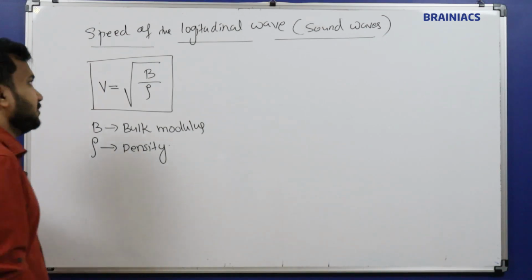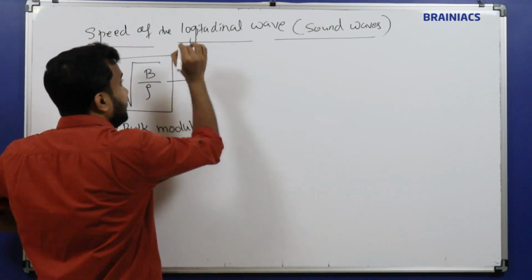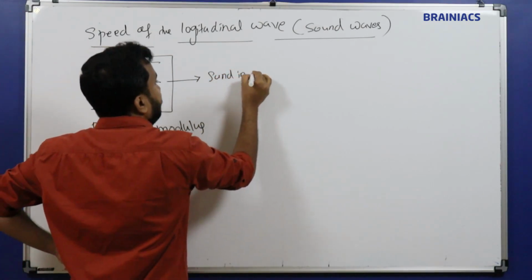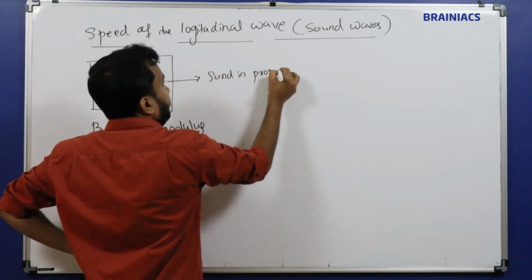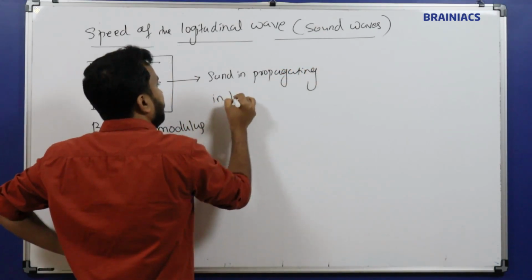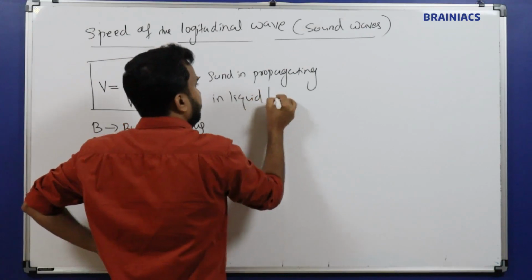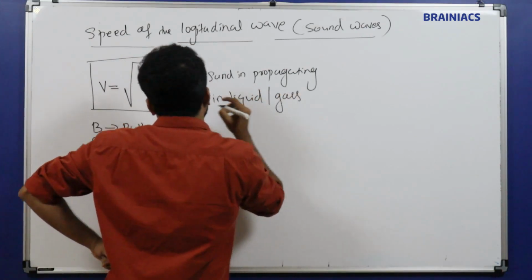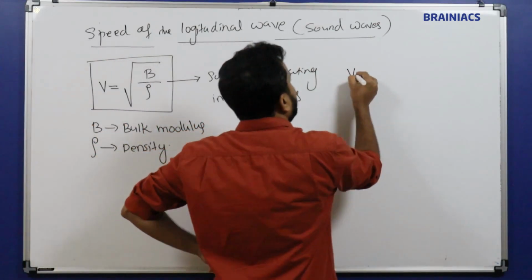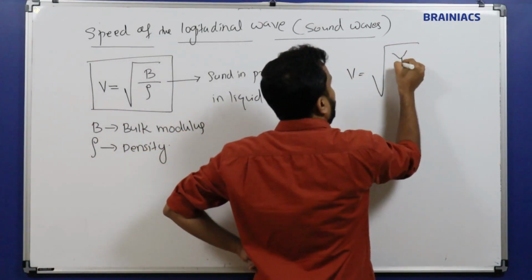We will use the general bulk modulus if sound is propagating in liquid or gas. For liquid and gas we are using the term called bulk modulus. Similarly, we will write V is equal to root of Y by rho.